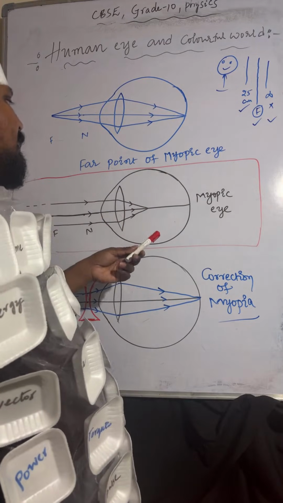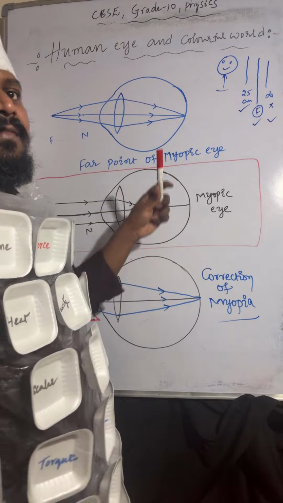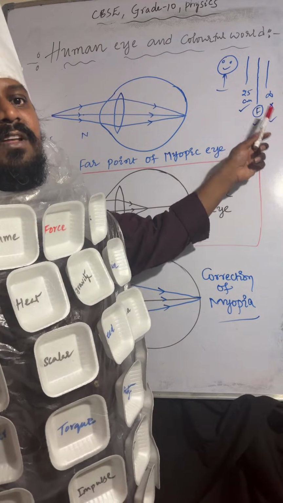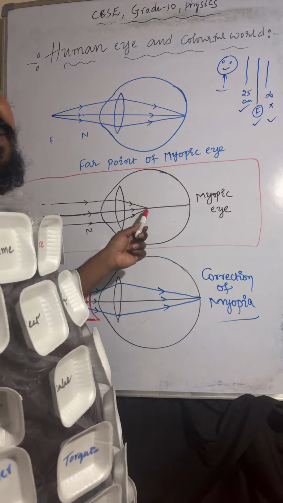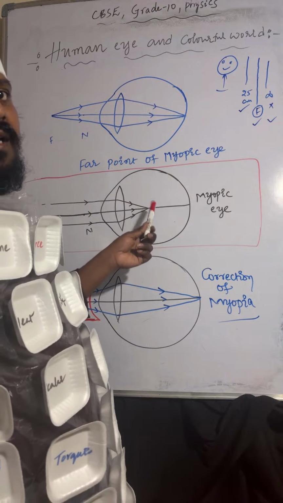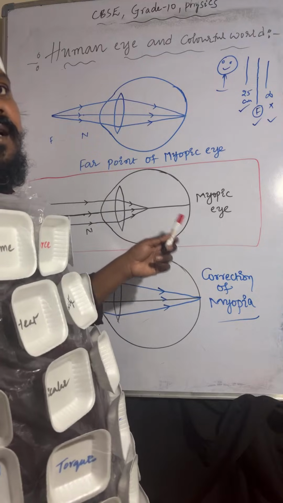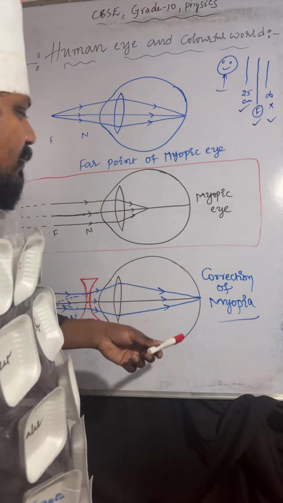And coming to the next one, the myopic eye. If the light rays are coming from infinity, those light rays will meet in front of the retina. So it is a defect. Those light rays are meeting in front of the retina only, right? So that is a myopic eye. And coming to the next one, correction of myopia.